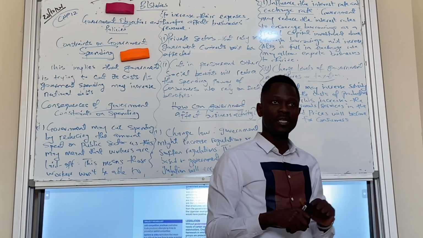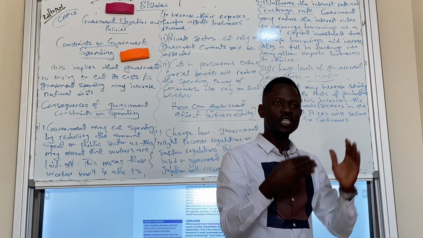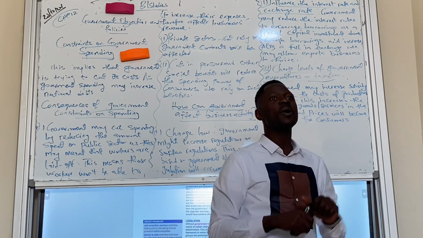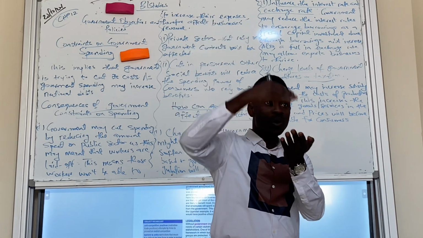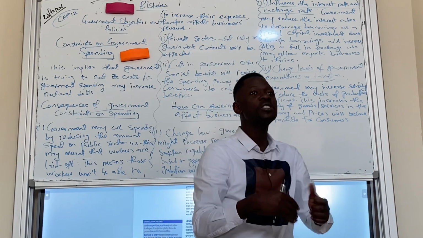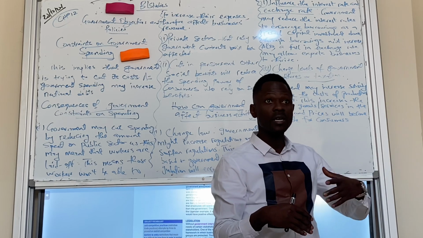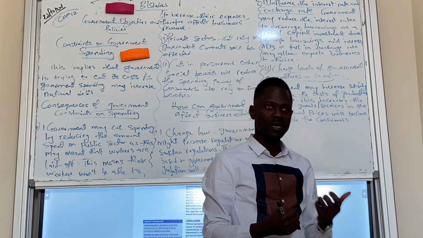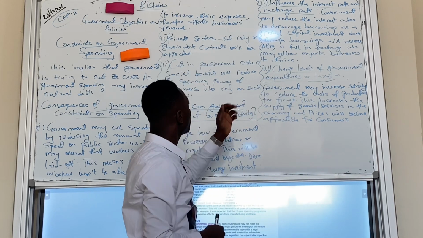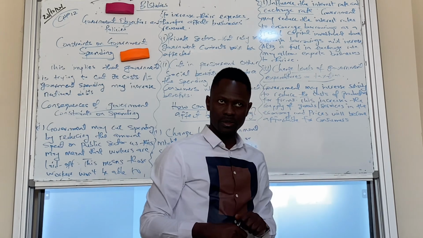maybe importation of raw materials, government might increase its exchange rate, which makes importation become cheaper. When the exchange rate increases, importation becomes cheaper. So businesses in the country that rely on importation of raw materials, they will have it at a reduced cost. So their cost of production will reduce. Is it clear? Yes. The last one, changes in